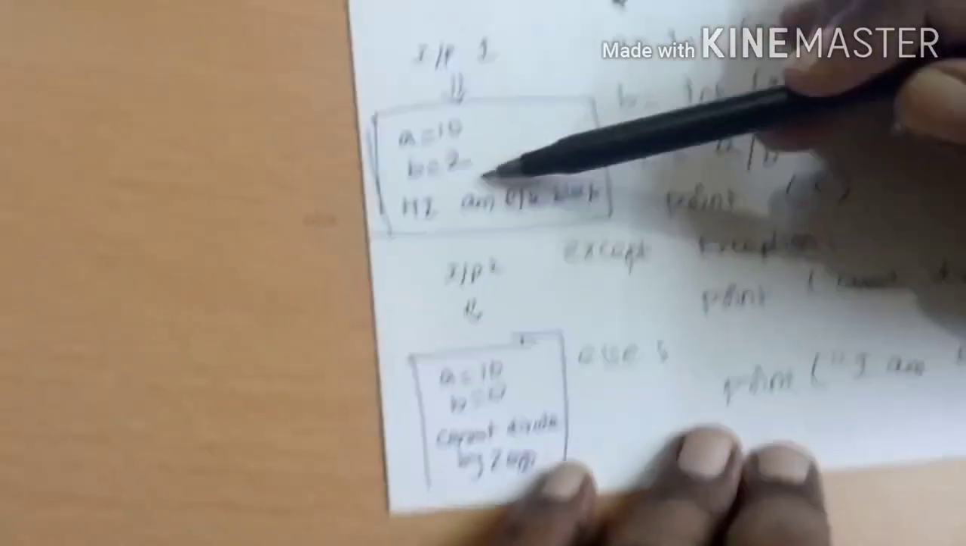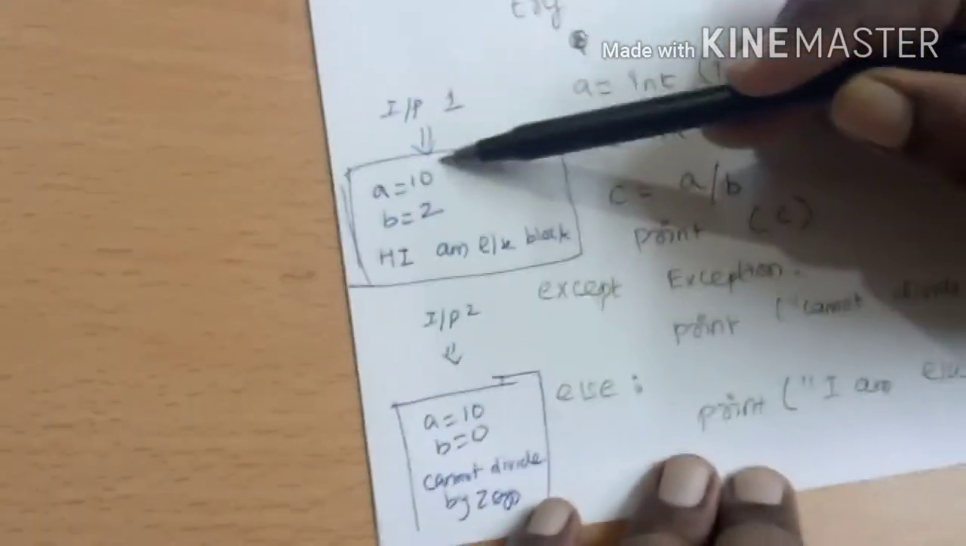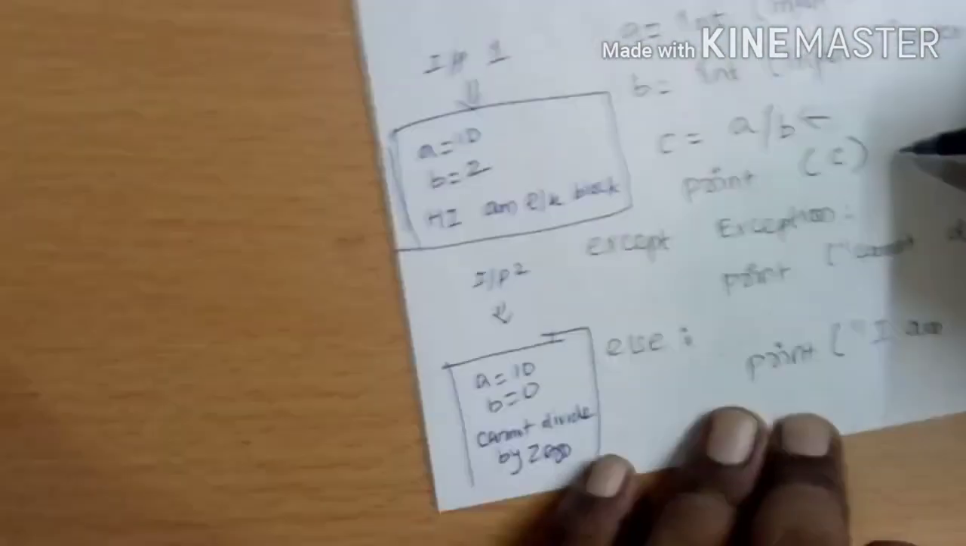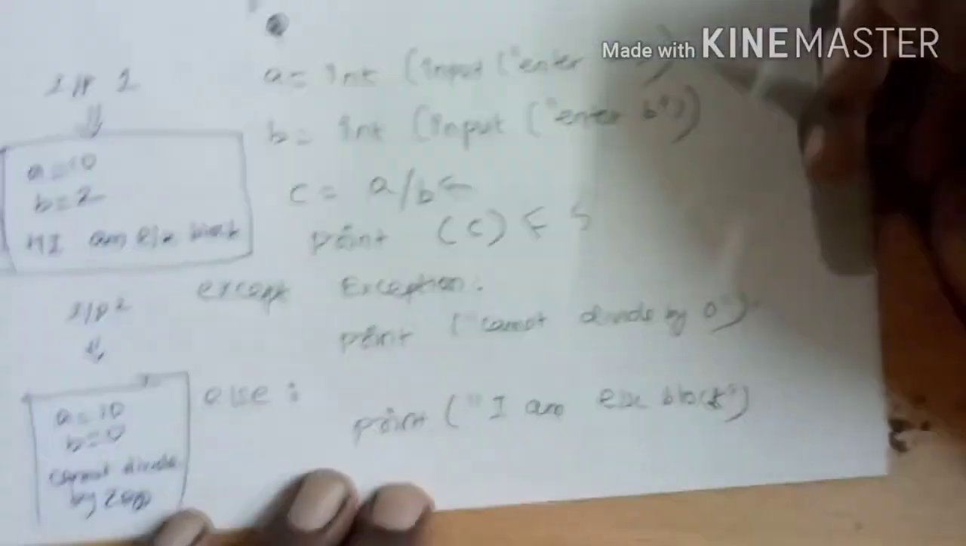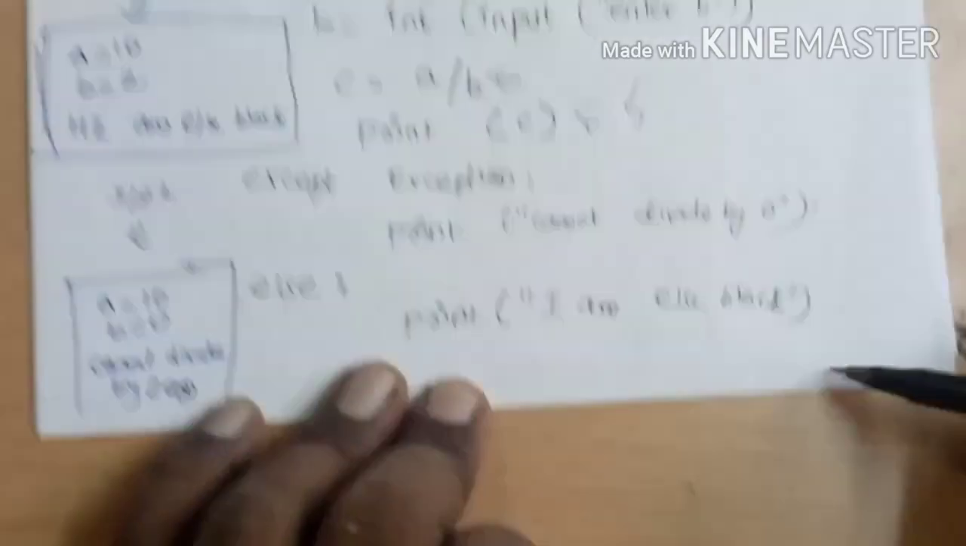Let us explain this code with two sets of inputs. A and B are the inputs, and you are typecasting to int. So assume that A is 10 and B is 2. This statement will work perfectly fine because there is no problem. So you will get the answer 5 here. And since there is no exception, the else block will be executed. I am in else block, so it will print this particular message. So that's the output you are seeing here.